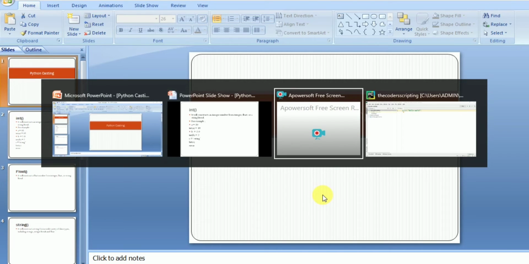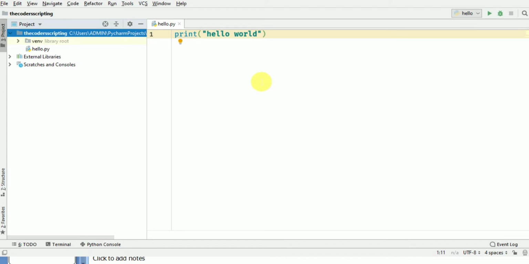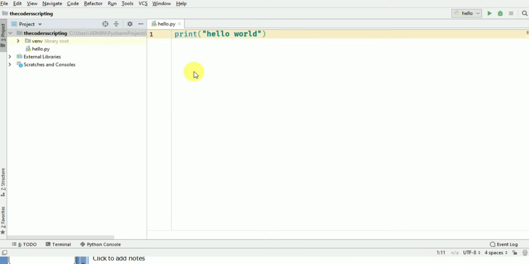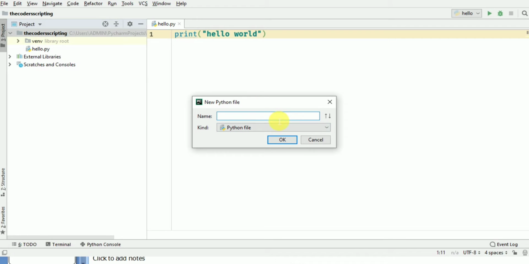So let's create a new file, Python file. So let's declare a variable a.